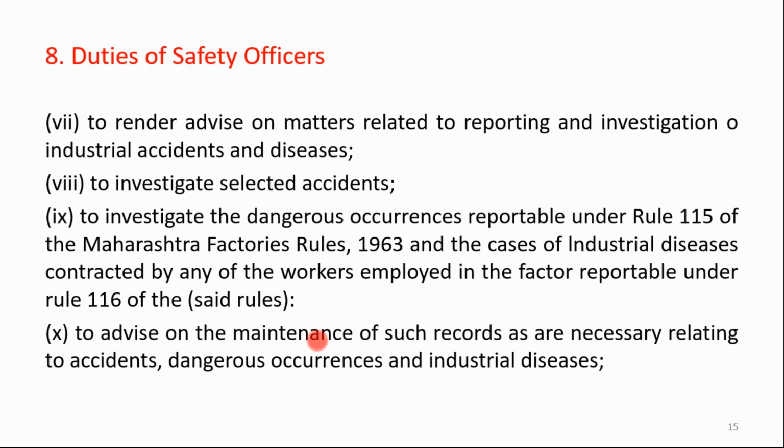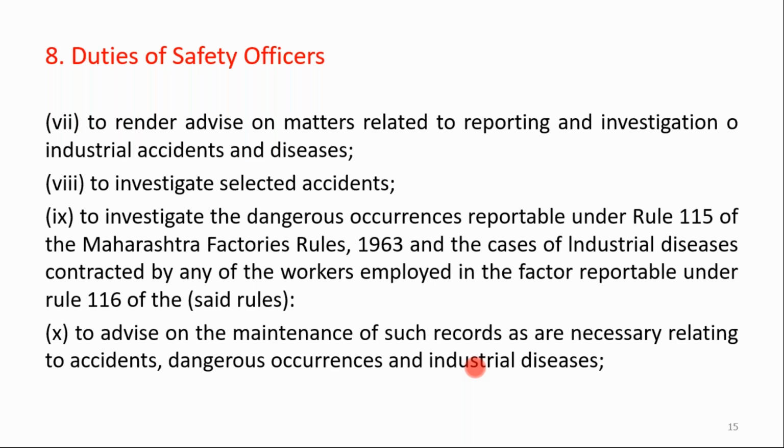To advise on the maintenance of such records as are necessary relating to these accidents, dangerous occurrences and industrial diseases. So the safety officer can advise on the maintenance of such records, because of why these accidents happen, why these dangerous occurrences happen, and how these industrial diseases occur in industrial persons.